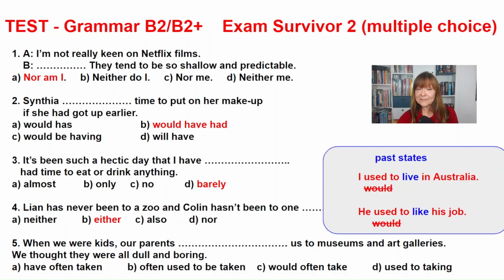There's only one option with some verbs. For instance, I used to live in Australia. He used to like his job. Would cannot be used in those sentences. Because some verbs, like for instance love, or hate, or have, or be, are stative verbs, which means that they describe a state rather than an action. Okay?